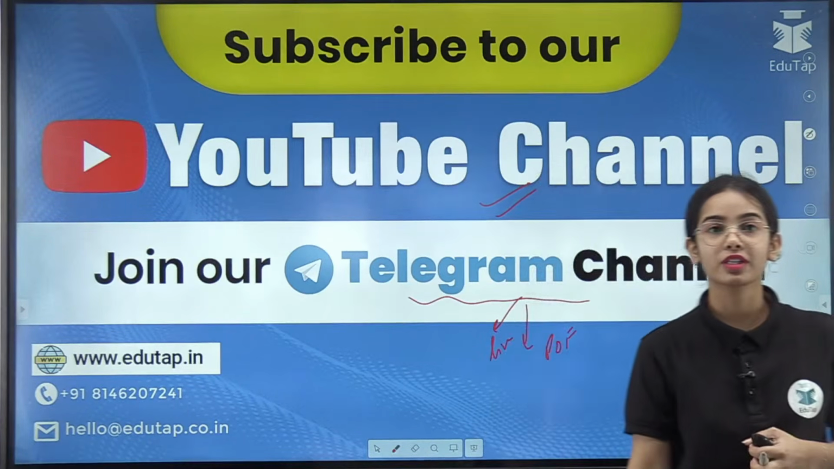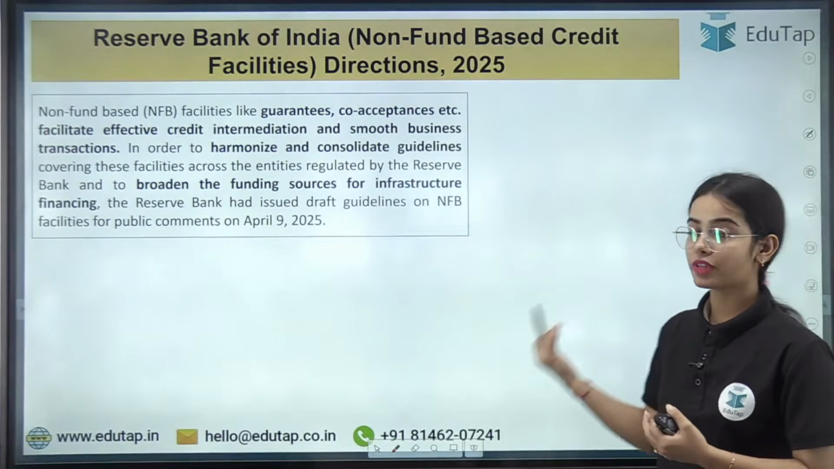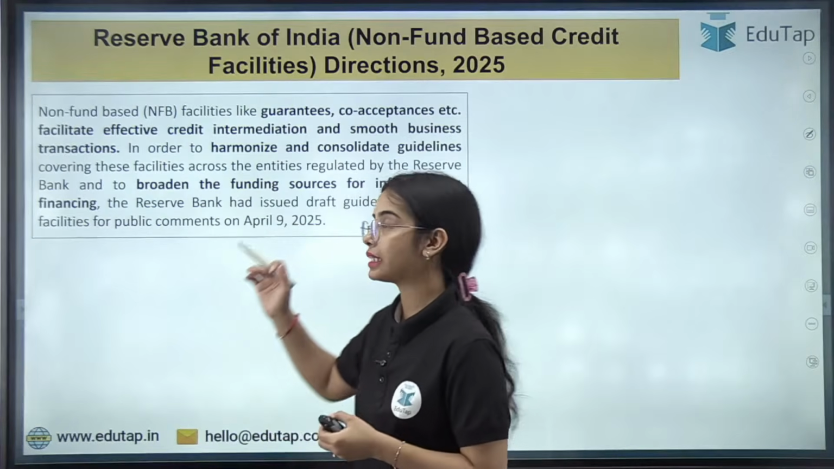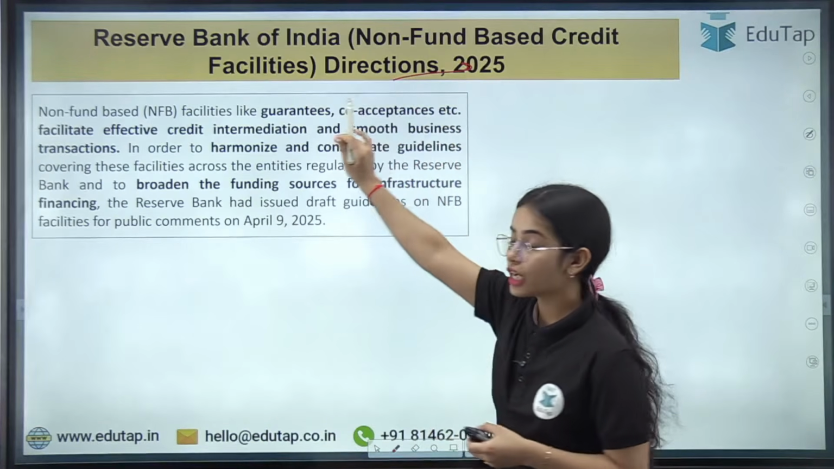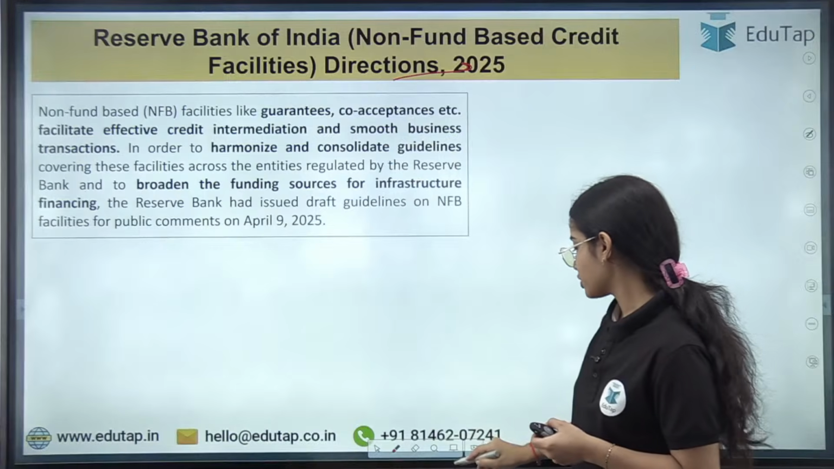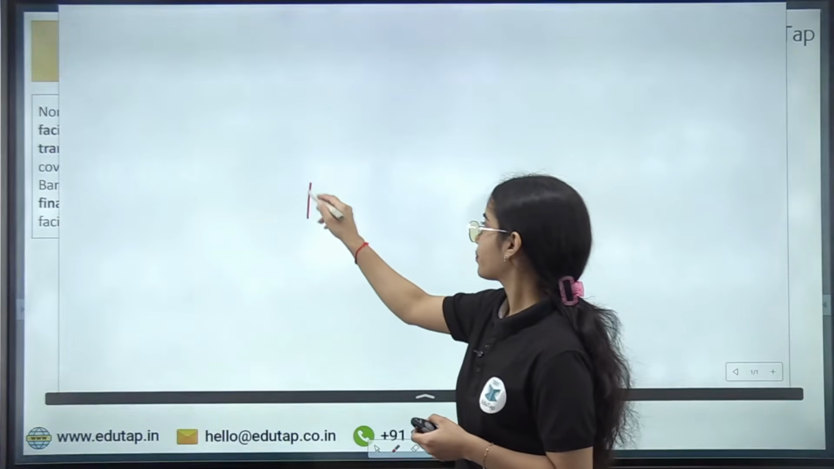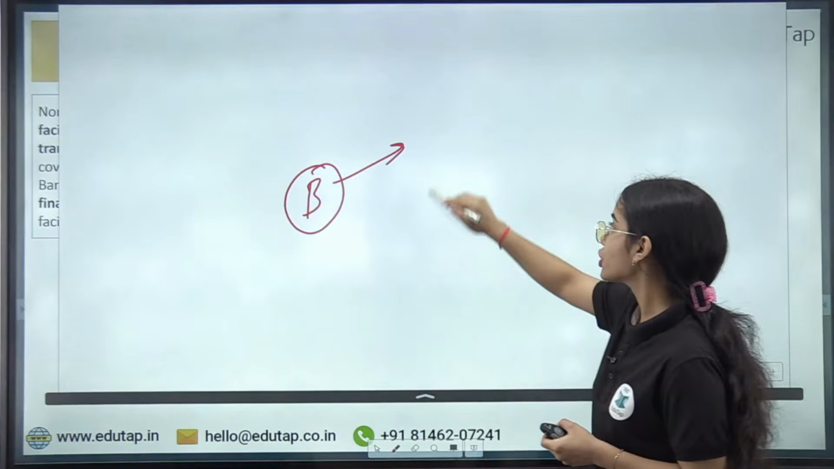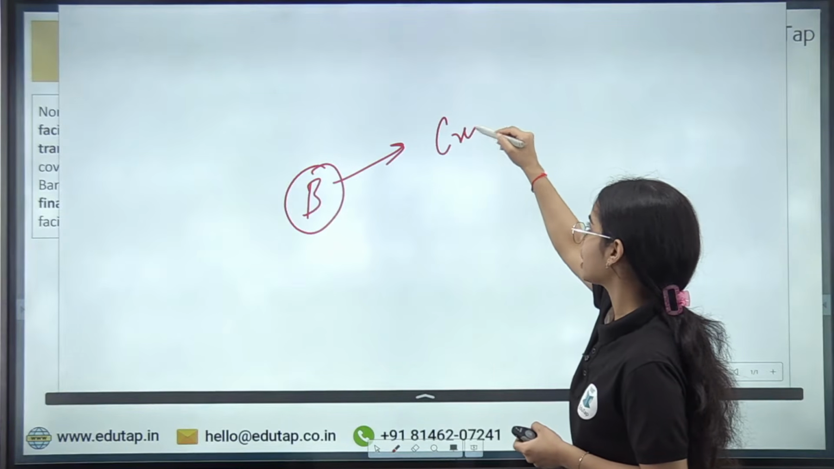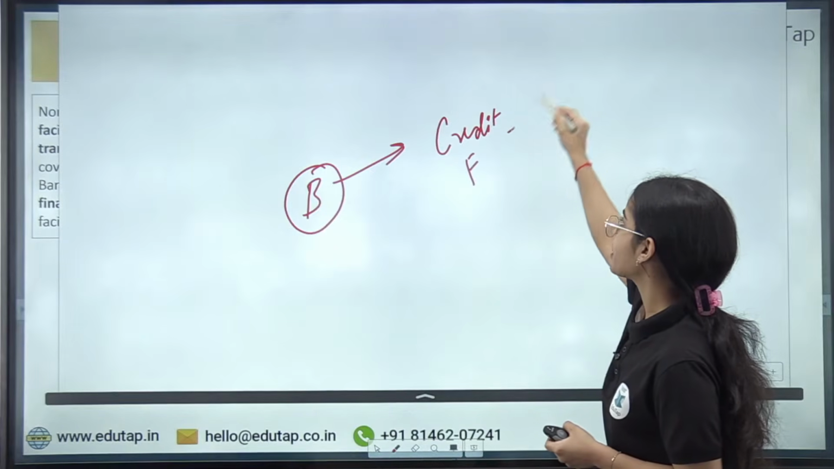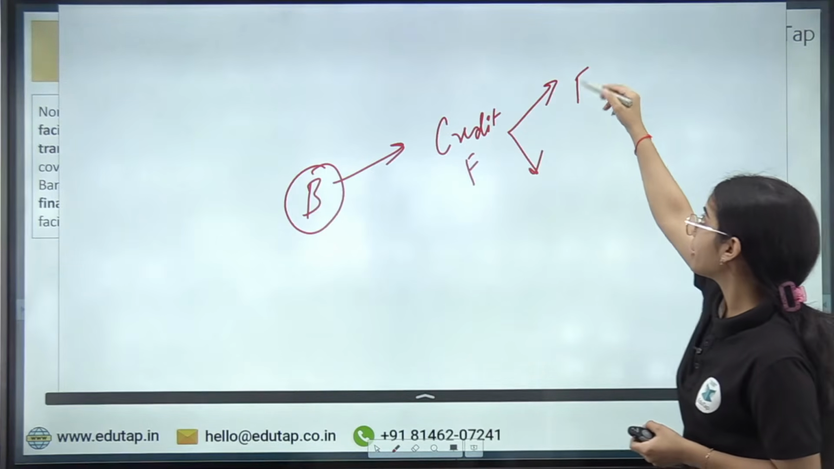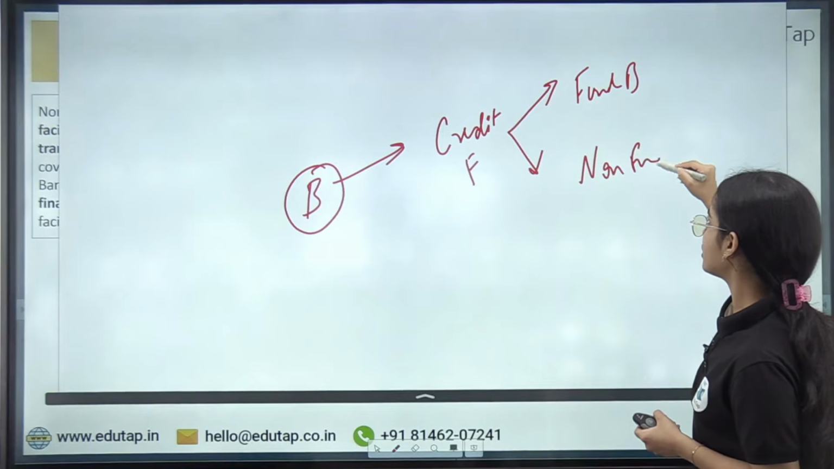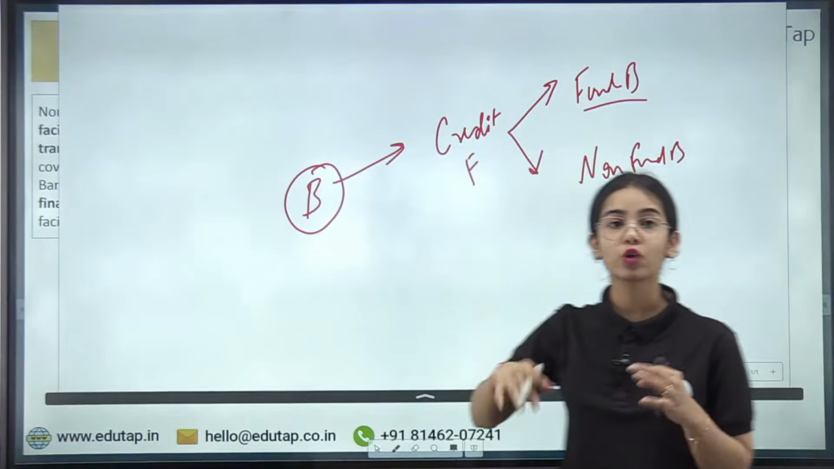So now starting with the direction. The Reserve Bank of India has released the Non-Fund Based Credit Facilities Directions 2025, okay. So first of all, the banks, the NBFCs or the All India Financial Institutions and such provide credit, okay. Now the credit facilities can be divided into two parts, the fund based and the non-fund based. Fund based means that loans are given.